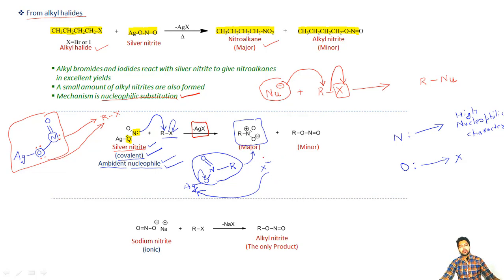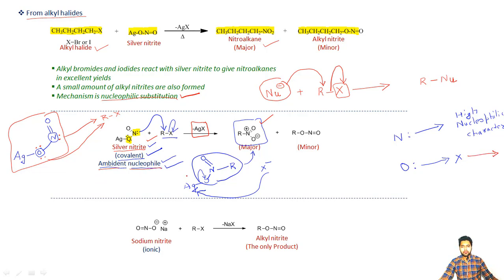So in this way, the major compound will always be the nitroalkane if we are taking silver nitrite as our reagent. And do remember, the important reactant here is our alkyl halide. At the same time, I have told you that being an ambident nucleophile, although less, oxygen can still also attack as the nucleophile.